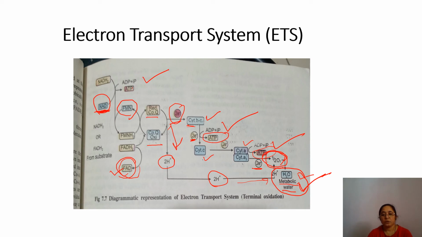Okay, so when the electrons are being transported along these carriers, energy is released and it is utilized for the synthesis of ATP. Now here you can see if we start with NAD, it will form 3 ATP, isn't it? If the first molecule is FAD or FMN, then only 2 ATP molecules are produced, isn't it? Only 2 molecules of ATP are formed. So this is all about the electron transport system.